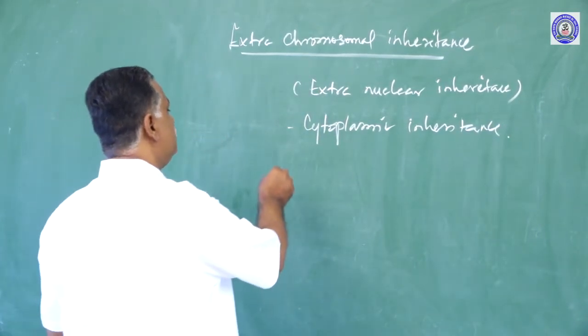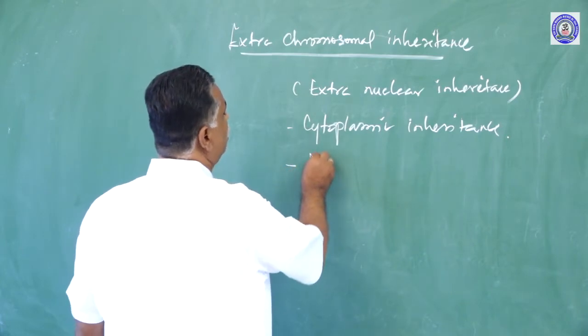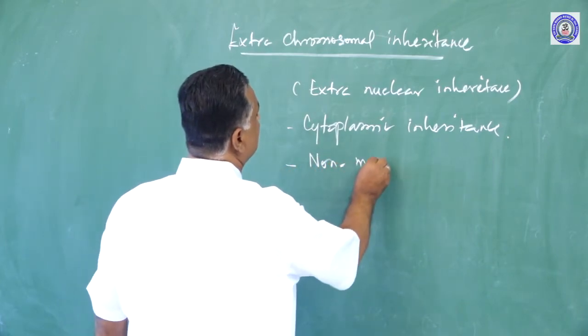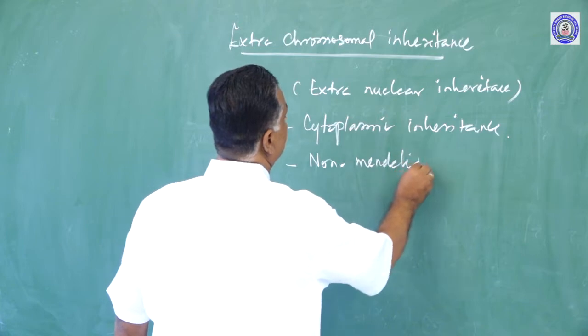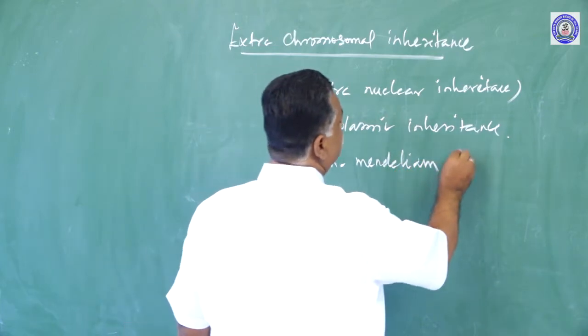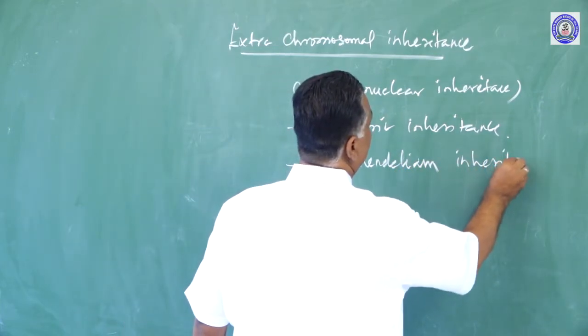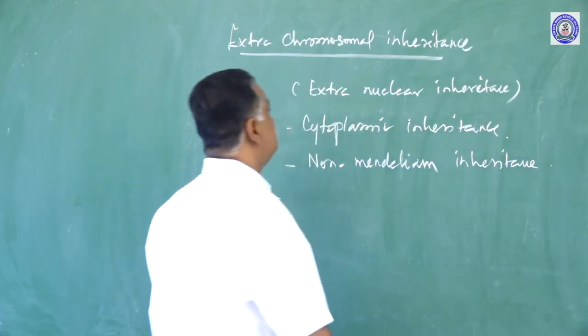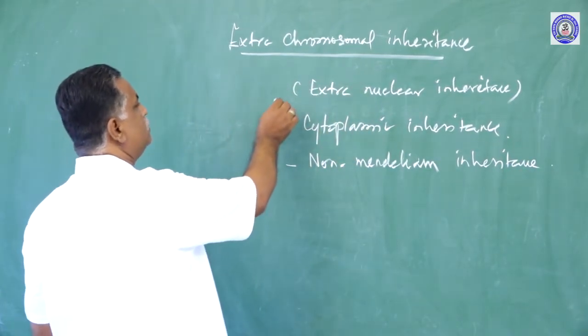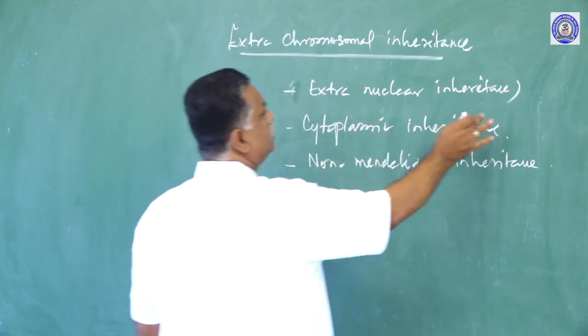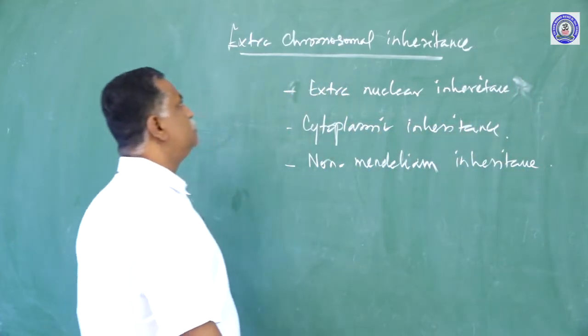This can also be called non-Mendelian inheritance. So, the same thing can be called by three names.